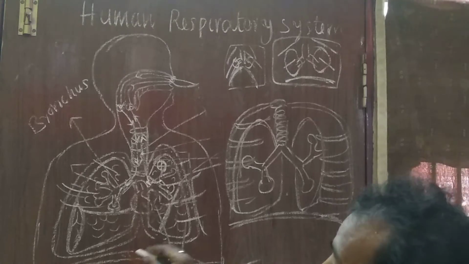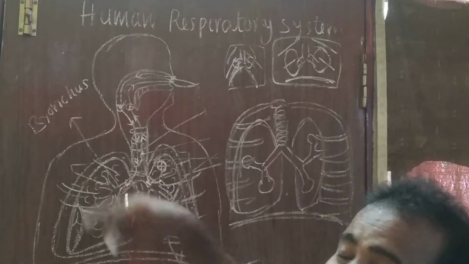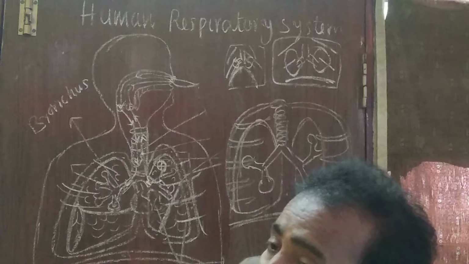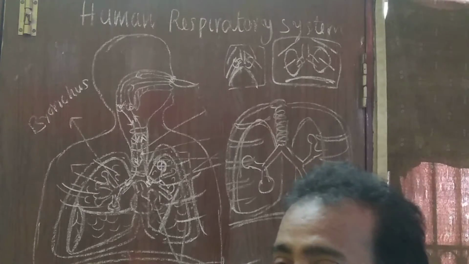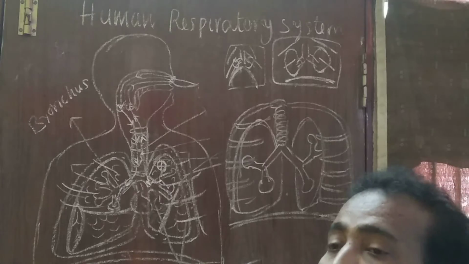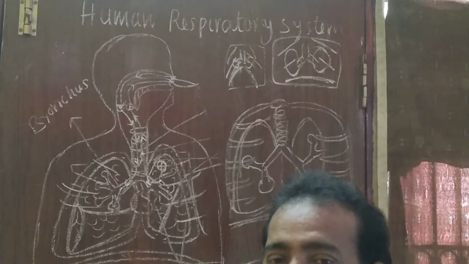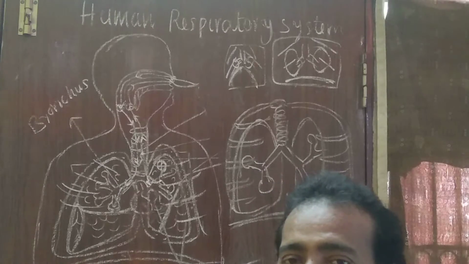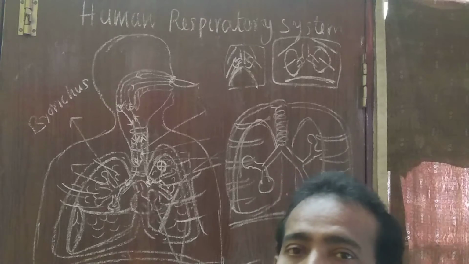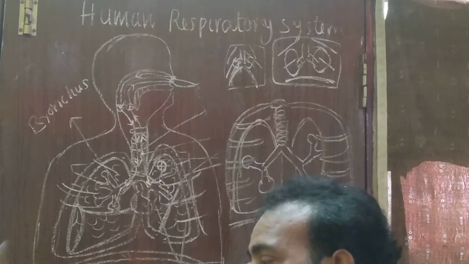In males, the ribs also play a role in respiratory movement, but the diaphragm plays the major role and the ribs play the secondary role. Among women, the ribs play the major role and the diaphragm plays the secondary role. That's why simply we can say that among men, the diaphragm plays the major role in the respiratory movement. Among female human beings, the ribs play the major role.